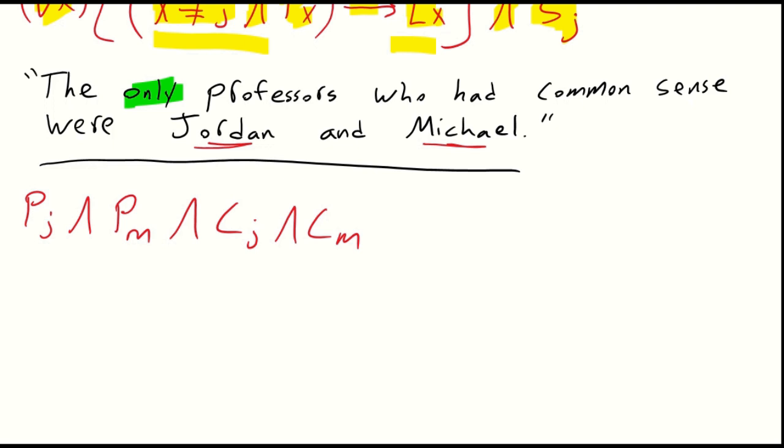And now we can deal with that exclusivity feature. So we'll say and for all x. So what's in that antecedent? Well, we know that x must be a professor and x must have common sense. So capital P, lowercase x, and capital C, lowercase x.